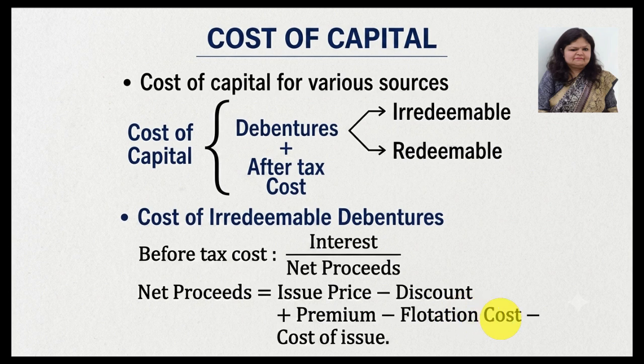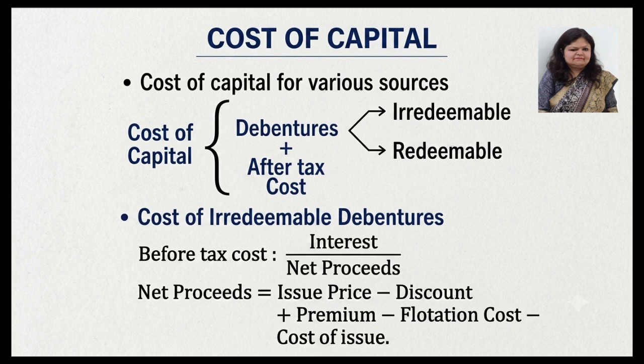So what is net proceed? Net proceed is basically the issue price, and sometimes your debentures are issued at discount, so the discount is deducted. Sometimes it is issued at premium, so premium will be added. It never happens that both are applicable. Either discount will be there or the premium will be there.